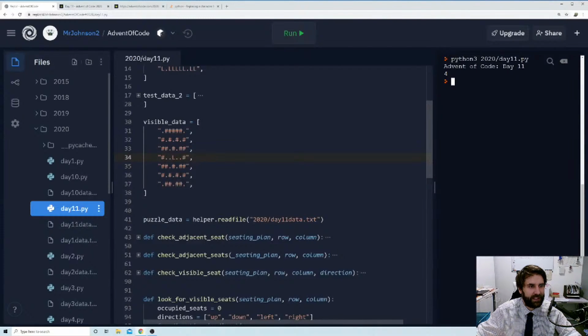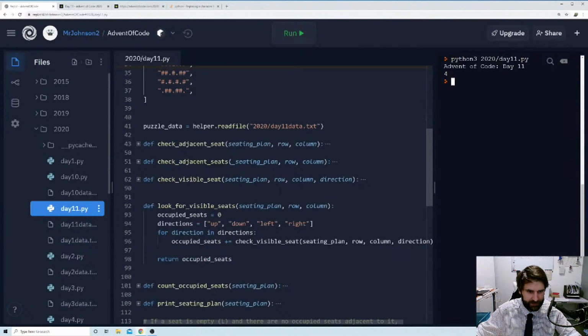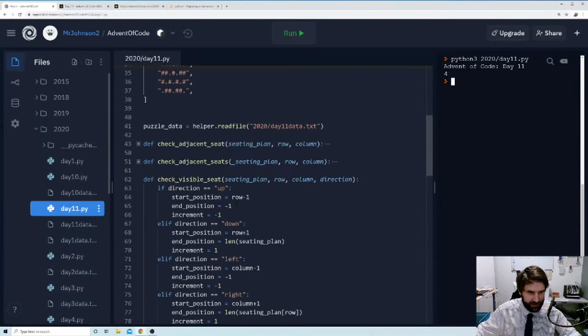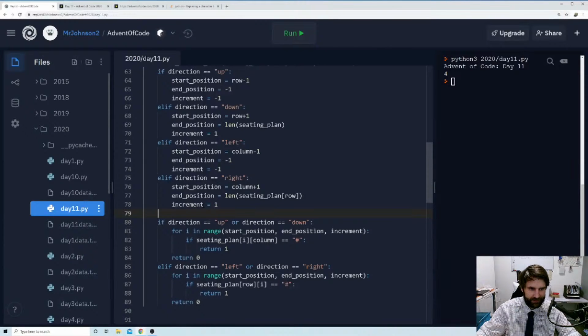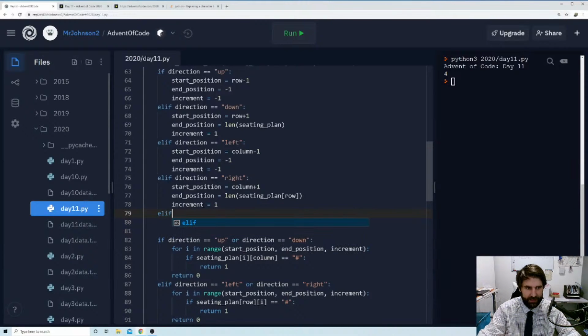Now all we need to do is write some code that will check the diagonals. So we're going to add to check visible seat. Now, I need to think of a good word for diagonal. So let's say elif direction equals, I'm just going to use top right, bottom left, top left, bottom right. I think that'll be best for my brain. So let's say if direction equals top right,